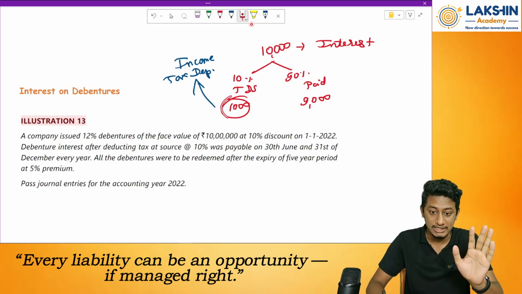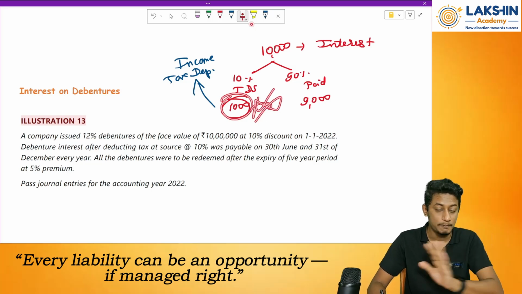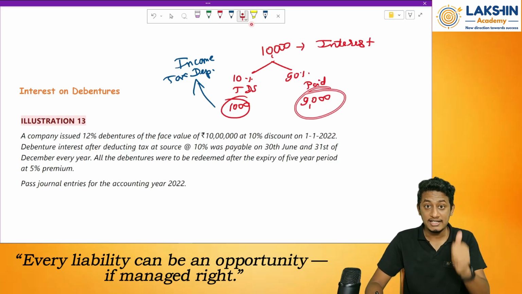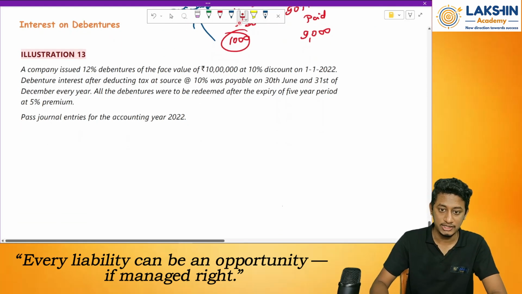I will not pay this money to the person, but I will pay only 9,000 rupees. Now where is this necessary? I will tell you. Look at the journal entries. I will tell you what to do.